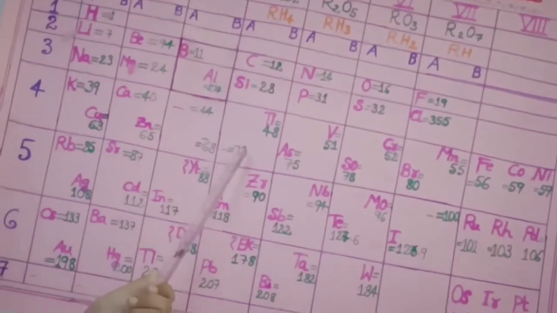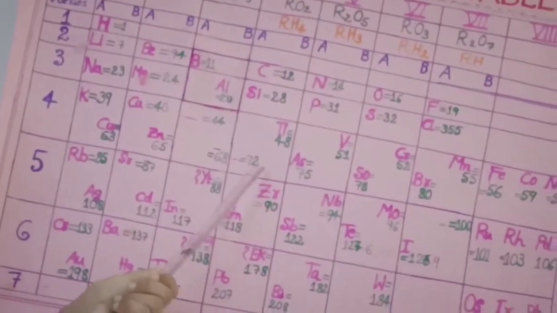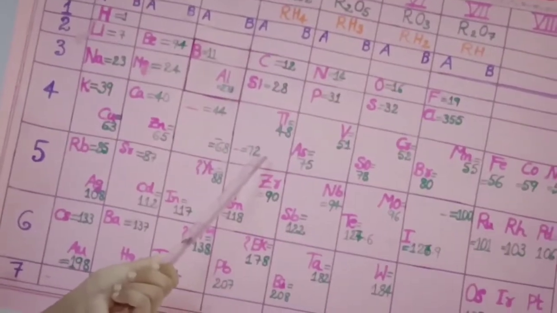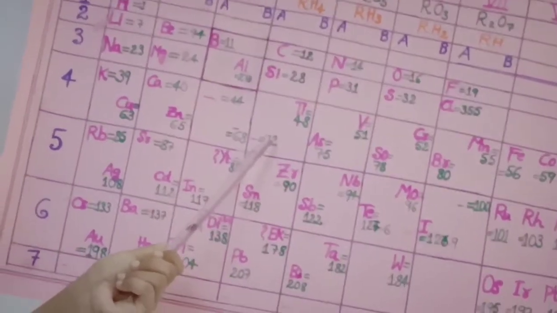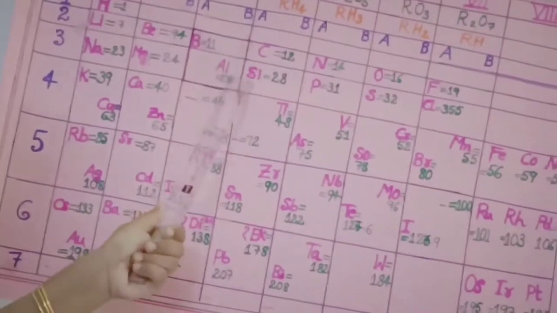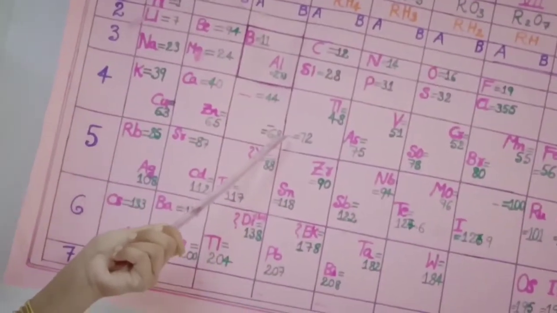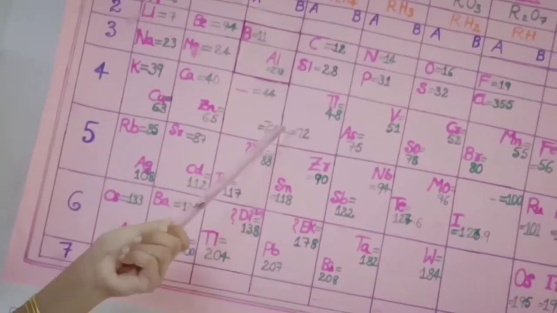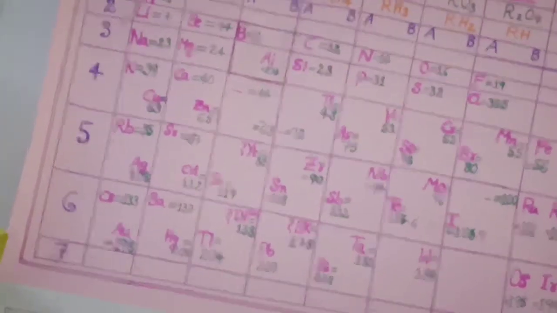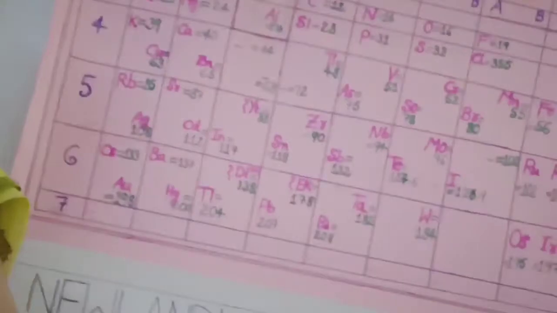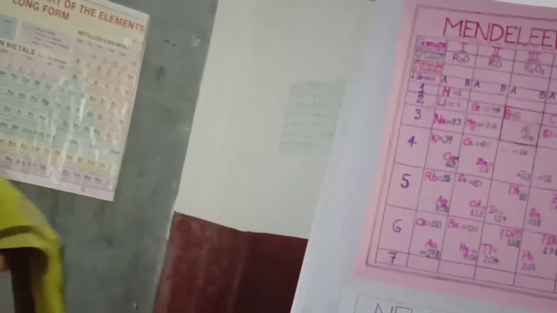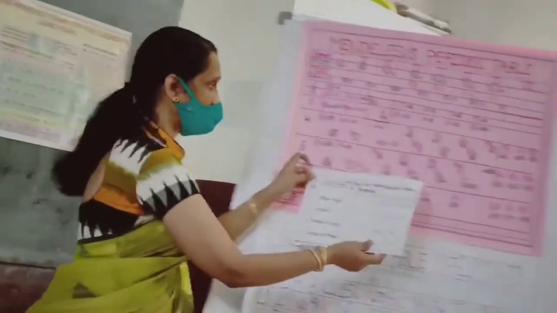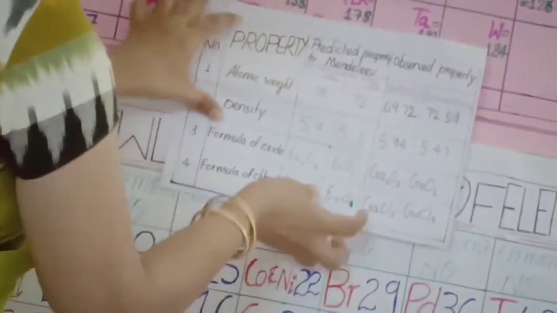Below silicon, you can see atomic weight 72. That is predicted, but the element was not known. And also you can see aluminium. Below aluminium, atomic weight 68. That means he said there are some elements to be discovered. Its atomic weight, its density, everything he predicted.